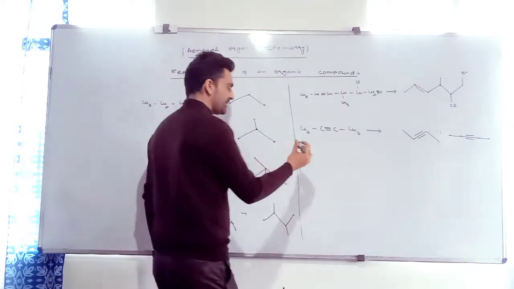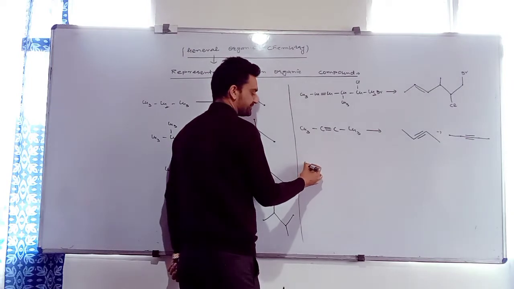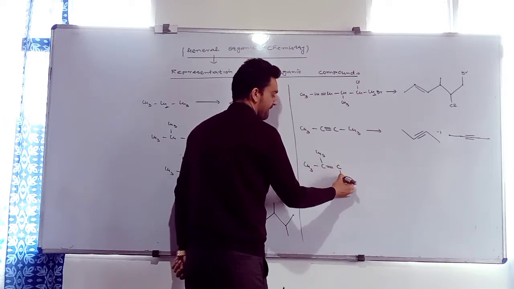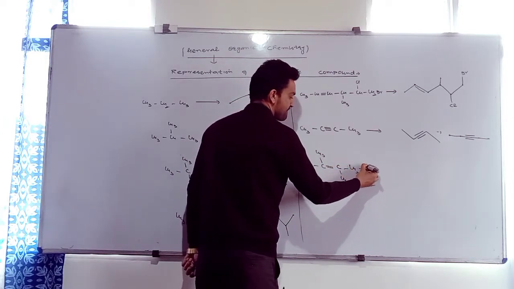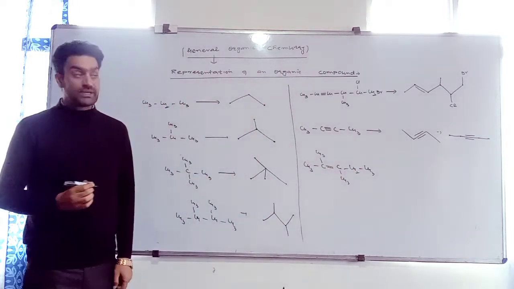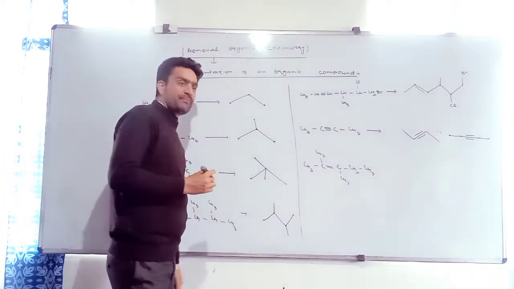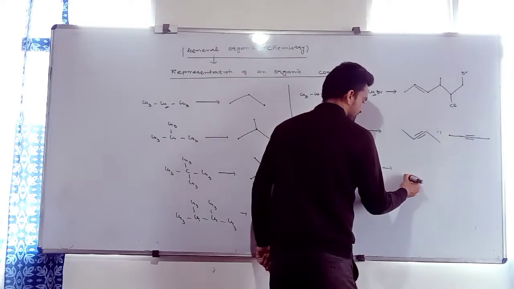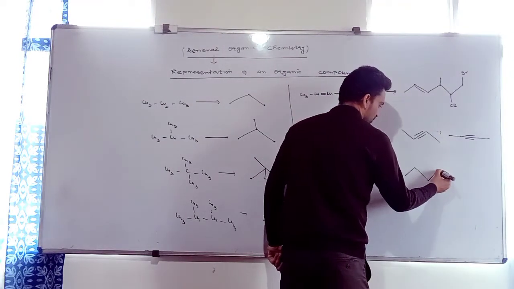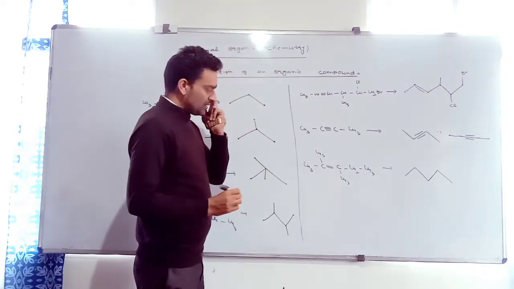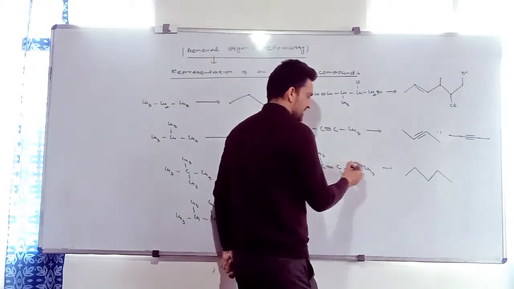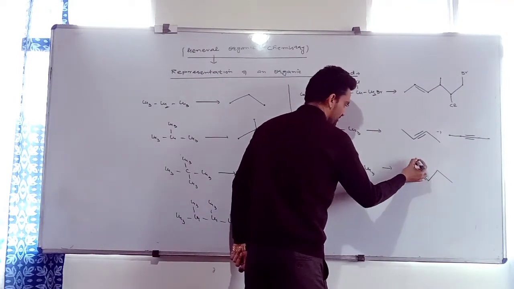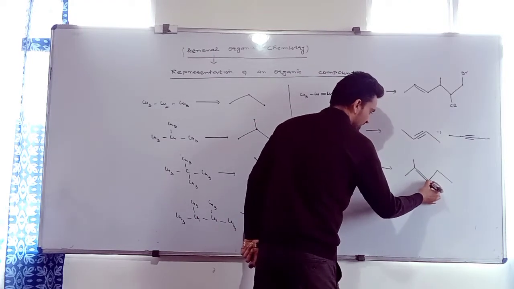Okay? Can you make the bond line notation for this compound? What will be the BLN for this compound? How many carbon atoms in the parent chain? 1, 2, 3, 4, 5. Put 5 carbon atoms. On the second and third carbons, we have to put a double bond. Here is the second, here is the third. On the second carbon, one methyl group. On the third carbon, one methyl group. And this is the bond line notation.